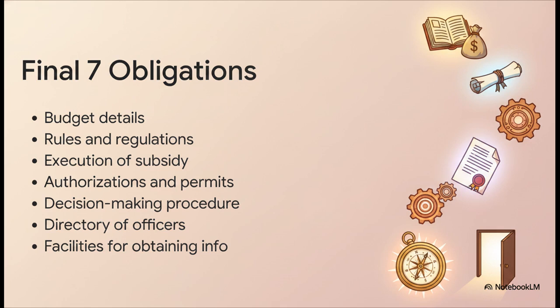Here we have the final 7 obligations. The bread, budgets, rules, execution, authorizations, and decision-making, leading straight into the directory and the office facilities. I mean, really, just look at this list. A few minutes ago, this was a totally intimidating wall of legal text, and now it's literally just a funny little story about a guy organizing paperwork. The pure efficiency of this method is what makes it so exciting. We've navigated one of the most complex legal sections in absolute record time.